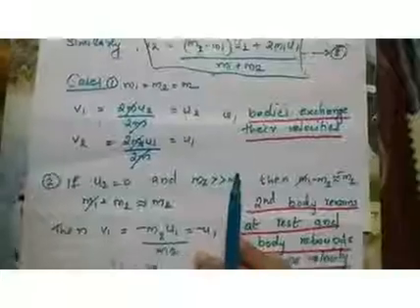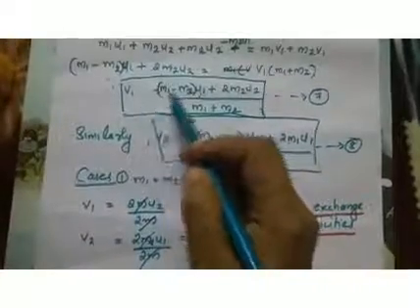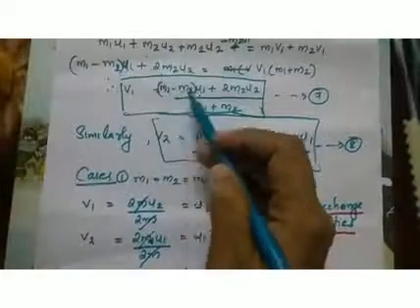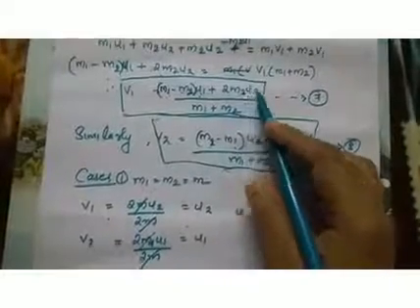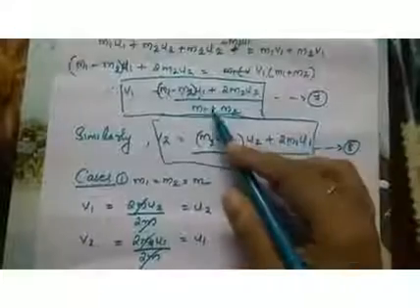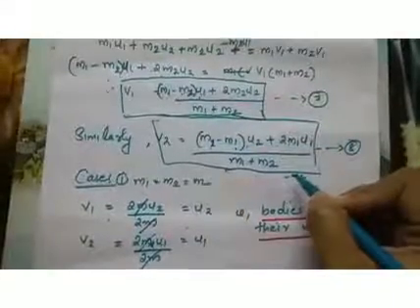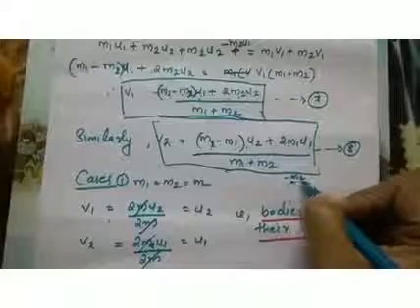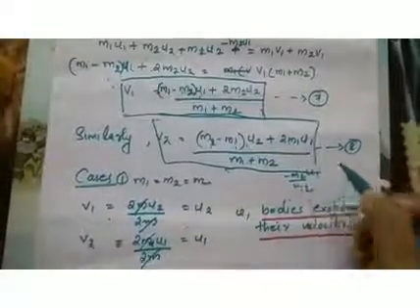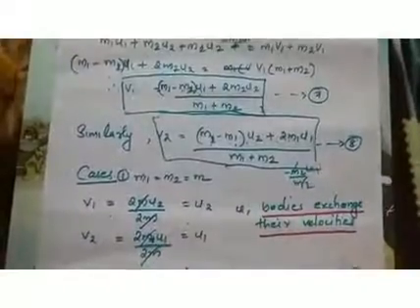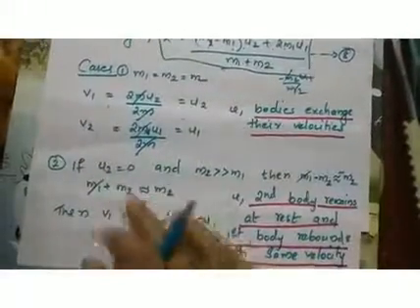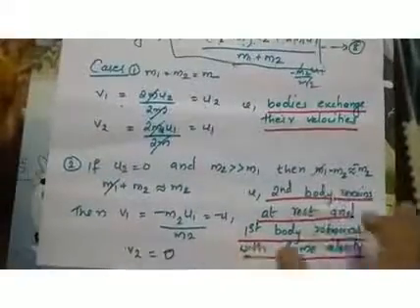So what will be the expression for v1? Substitute all these assumptions in expression 7. m1 minus m2 will be minus m2, then plus 2 m2 u2 is 0 since u2 is 0, and m1 plus m2 is approximately equal to m2 itself. So you will get minus m2 u1 by m2. The m2 cancels, and you get minus u1. So v1 is equal to minus u1.